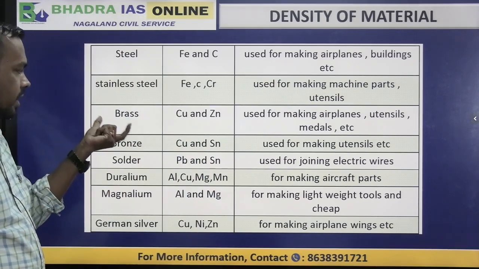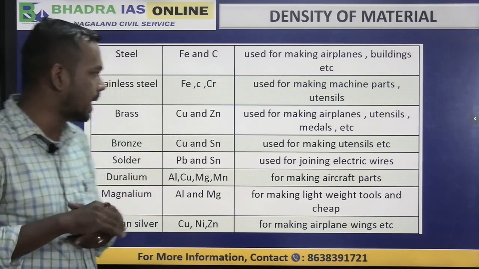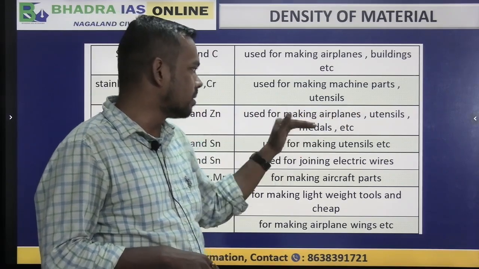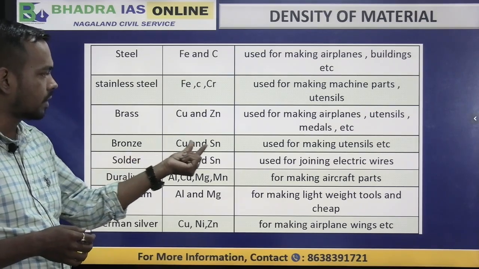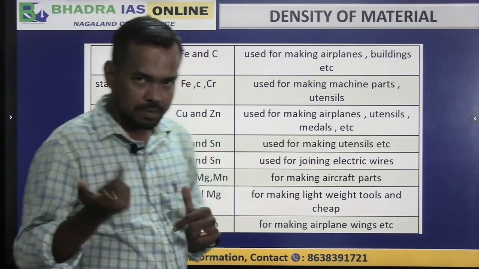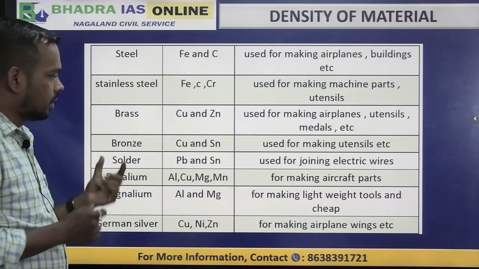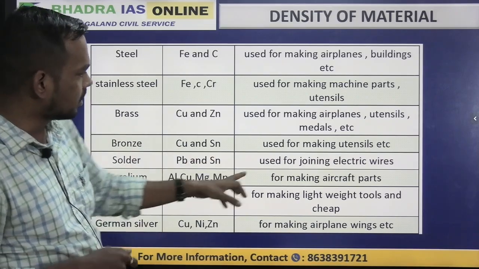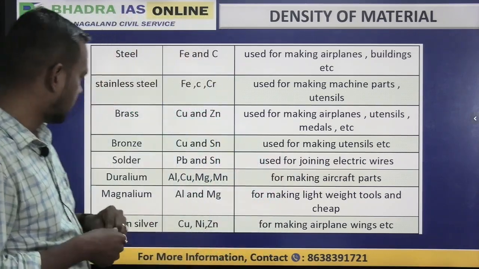Then you have brass, very commonly asked, that is copper and zinc. Brass is made by mixing copper and zinc, right? It is used to make aeroplane parts, utensils, medals and other things. Bronze is another material, where in copper you add tin, and it can be used to make utensils, right? Solder is another alloy, where in lead we add tin, and then we can use it to join electric wires. Soldering iron, you must have seen that, right?